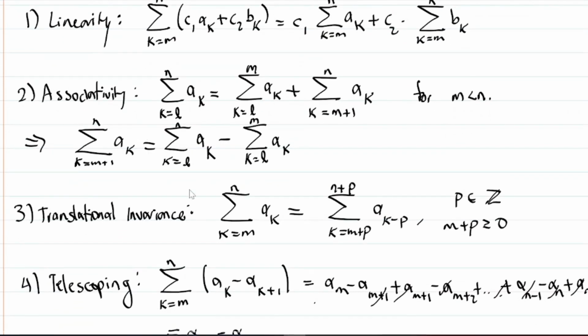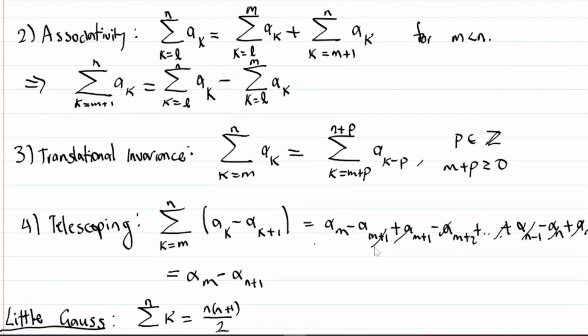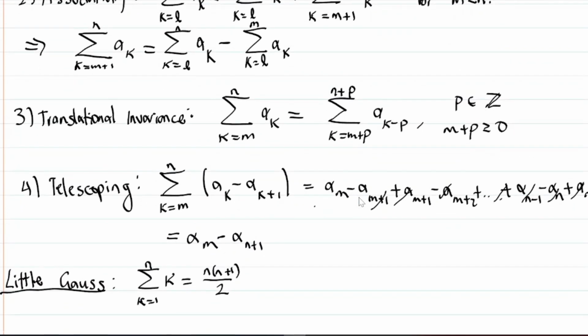Translational invariance, okay? If you add something to the upper and lower limits of summation, and you subtract it from the index, wherever you see it in the sequence, you're going to get the same exact sum. And that intuitively should make sense. And finally, telescoping, another interesting property.